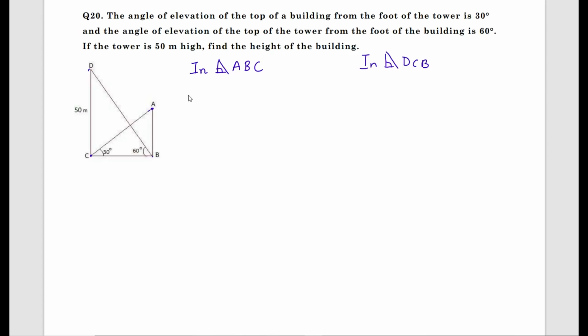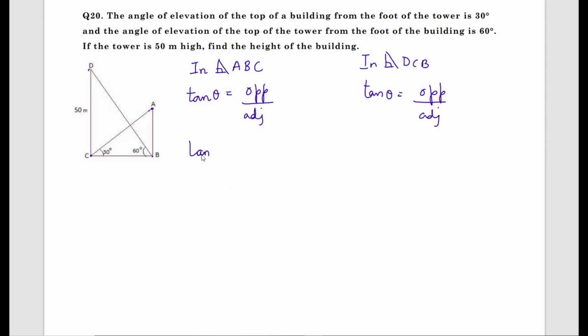Now for both the right angle triangles, write the tan ratio. Tan theta is opposite by adjacent. Find out the right angle triangles in the figure and for that write the tan ratio. Now what is theta?